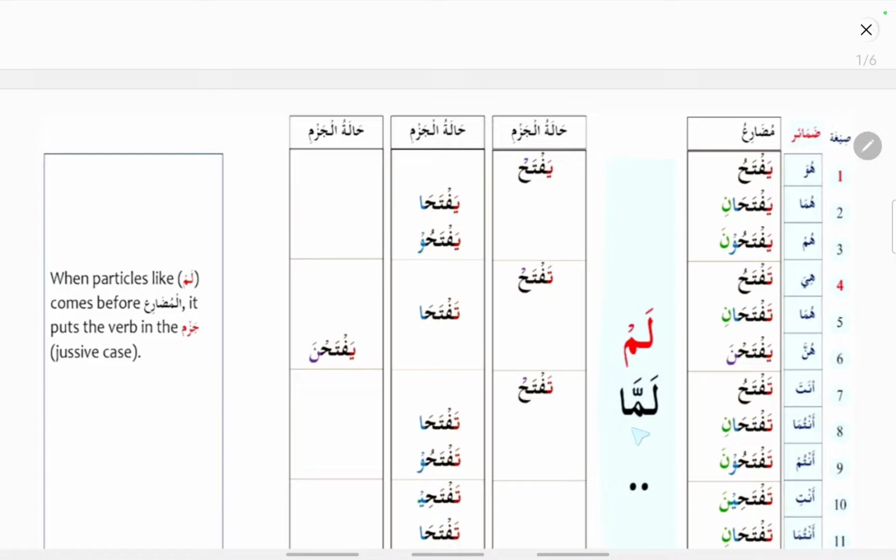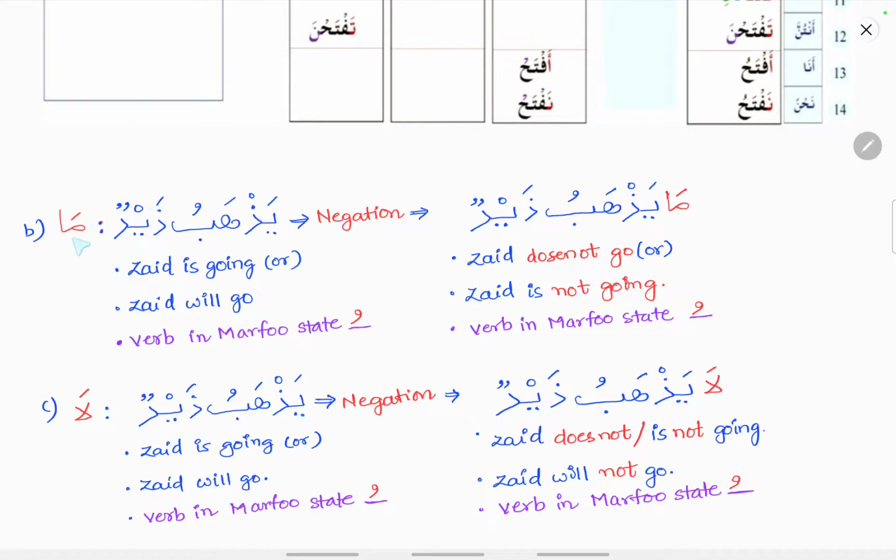So these are the negation particles used for fi'l mudari. Ma is usually a negative particle which is used for fi'l madi, that is the past tense. It can also be used for negating the fi'l mudari verb. That is, yazhabu zaidun means Zaid is going or Zaid will go. So here the verb is in the marfu state. You can see the dhamma, marfu state.